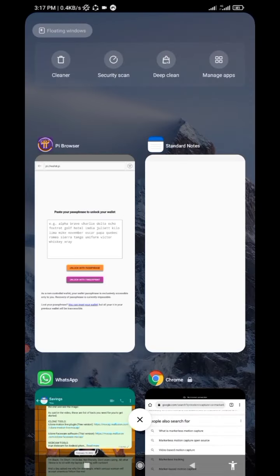Just go to Play Store, then download Standard Notes. Once you download Standard Notes, make sure you register. Once you register, click on this plus button here, add a title and paste your passphrase, then click on back, and the passphrase will be saved automatically. So that is how to save your passphrase for the last time. So I think this is helpful.